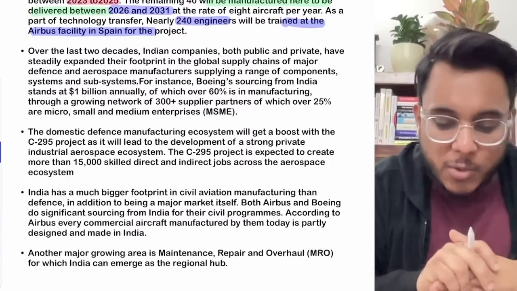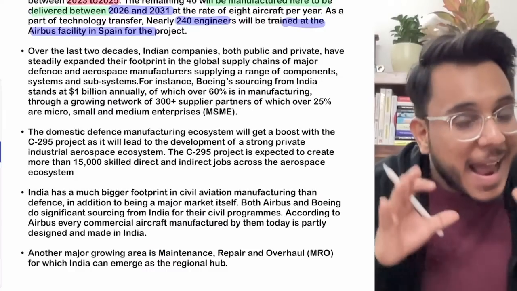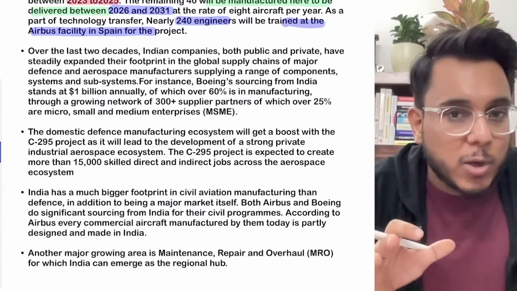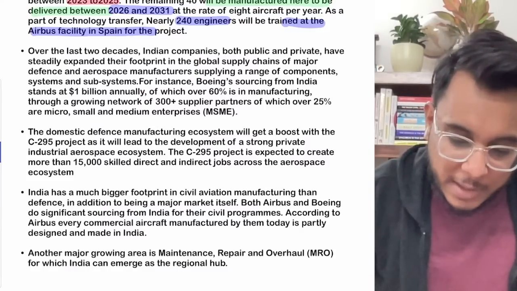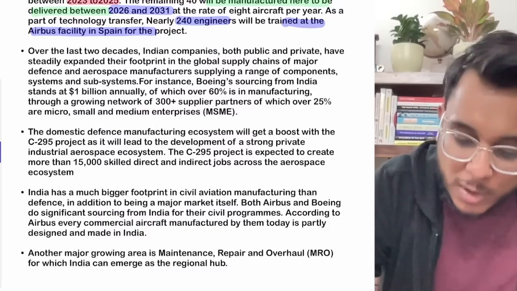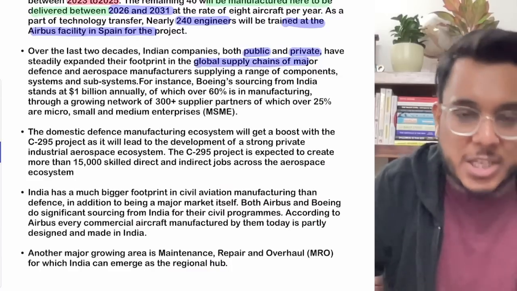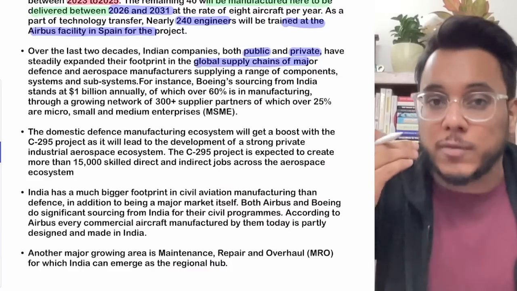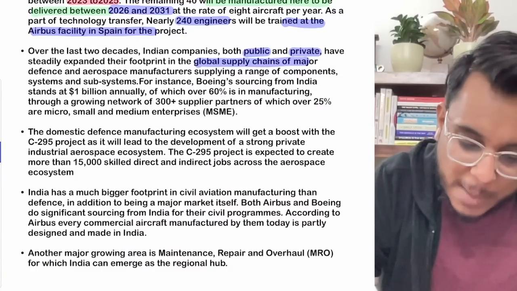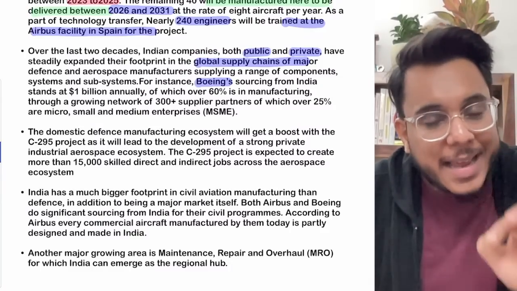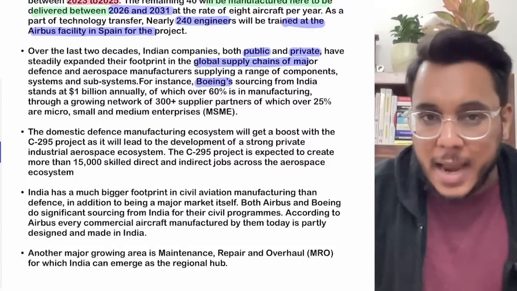Now, understand this, guys: over the past few years, India has significantly expanded its footprint in manufacturing, in aircraft manufacturing particularly. Both the public sector and private sector have expanded their footprints into the global supply chain. Today we are exporting components of aircraft to major manufacturers. I just want to tell you, for example, take Boeing. Boeing and Airbus are the two biggest aircraft manufacturers, for both civilian and military purposes.